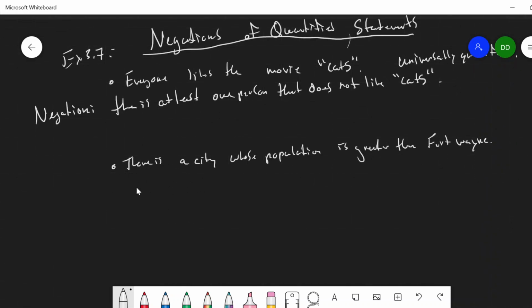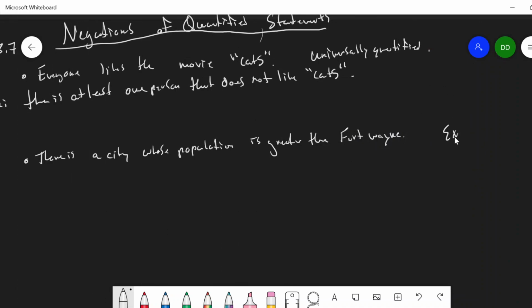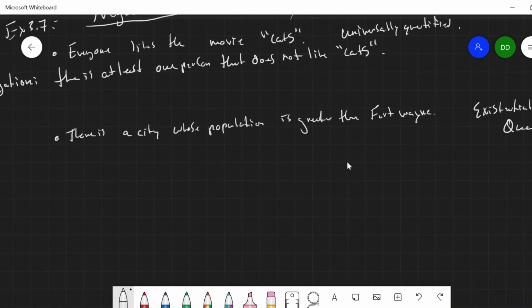I'm going to move down to this existentially quantified statement. There is a city whose population is greater than Fort Wayne. So this is existentially quantified. I'm saying of all the cities, there's at least one city whose population is greater than Fort Wayne. So this is an existentially quantified statement.